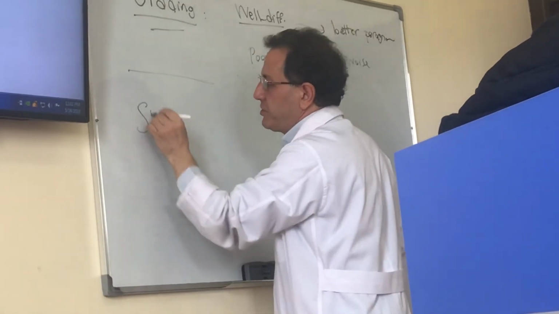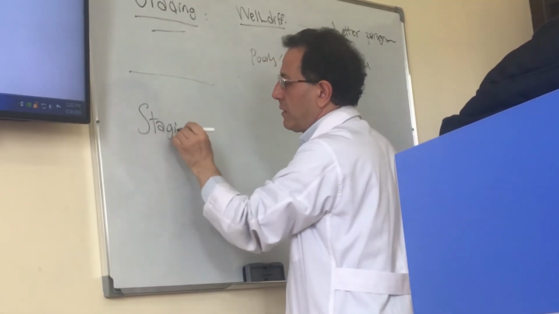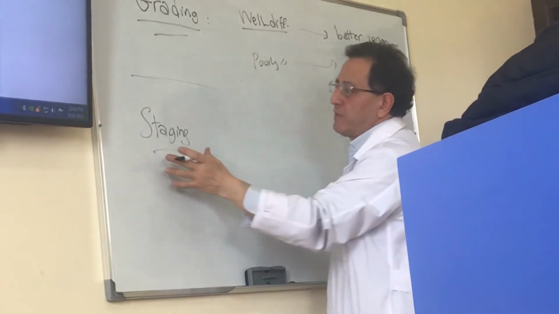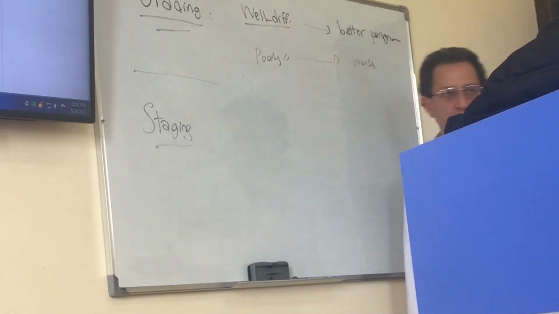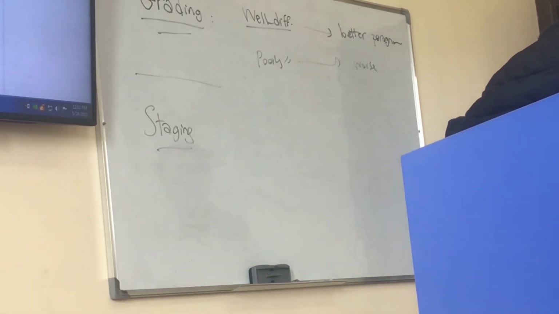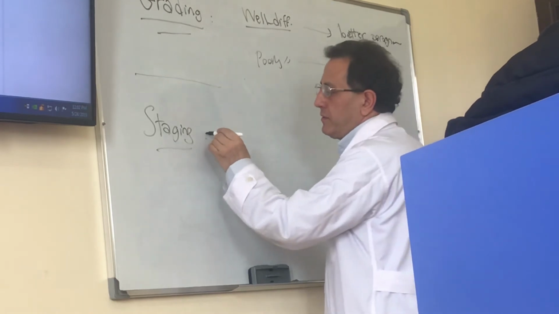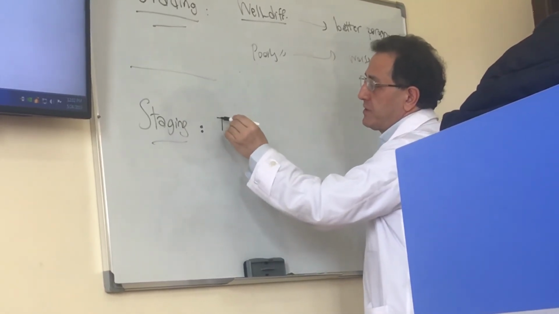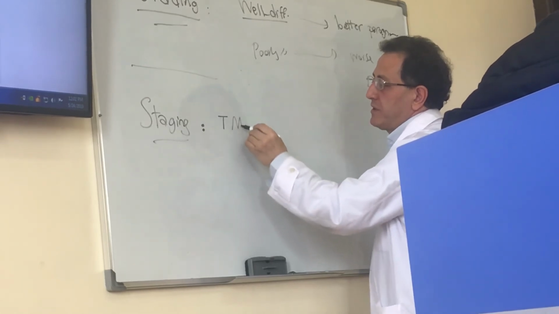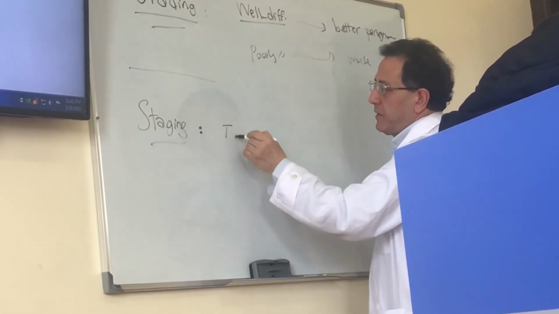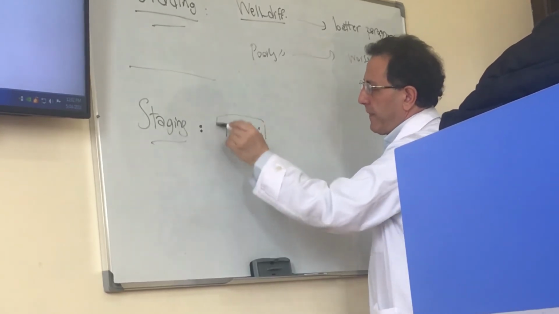And what is staging? Staging is also important for the surgeon that wants to treat the cancer patient. There are some classifications, but the best classification system, developed in the United States, is the TNM classification.